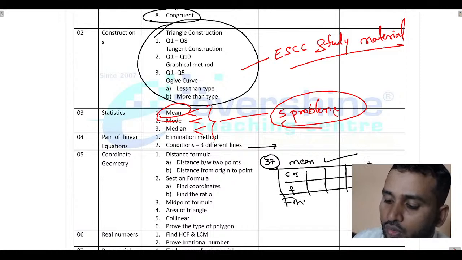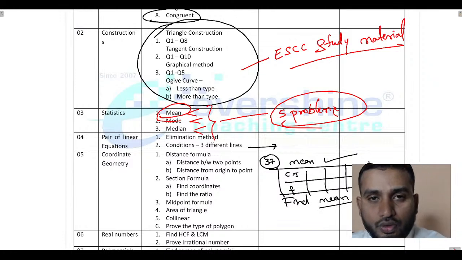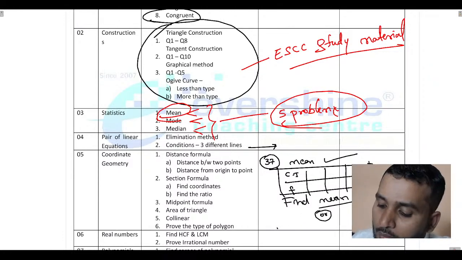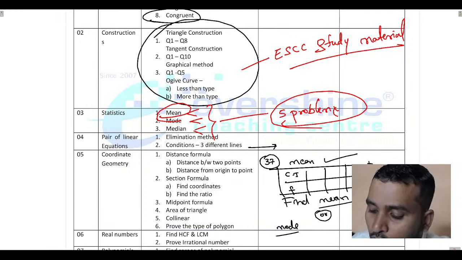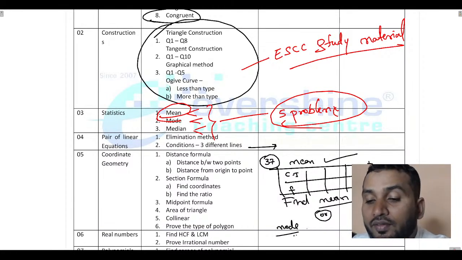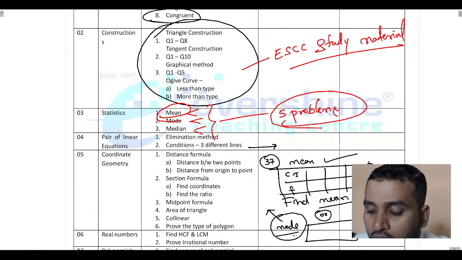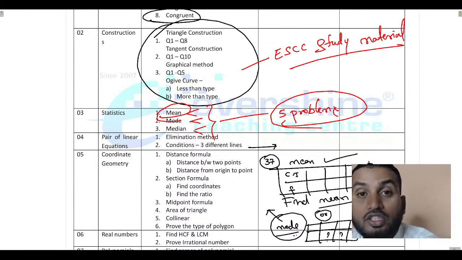Now they are asking you directly to find the mean of the following frequency distribution, or choice. They may have given a problem related to mode, but here they might have added a twist. The question is not directly based on mode, they have already given the value of mode and they are asking you to find something unknown in that. Chances are there.